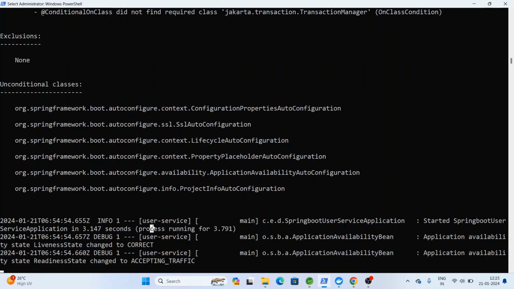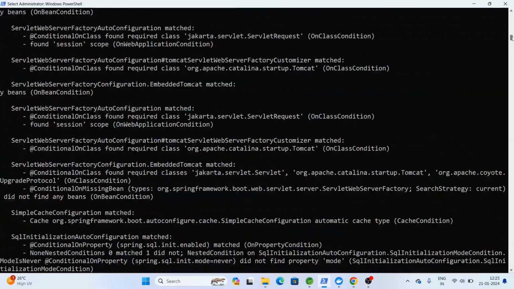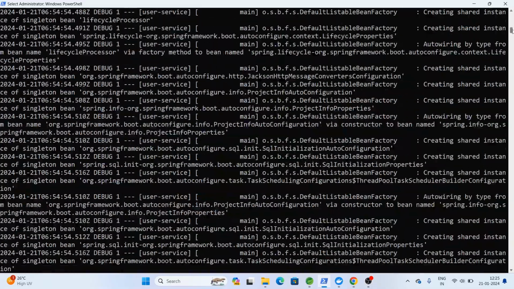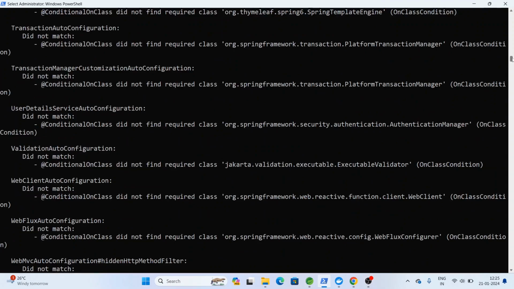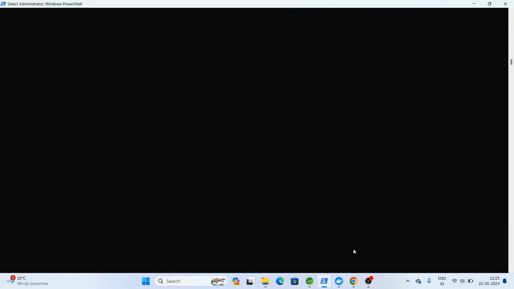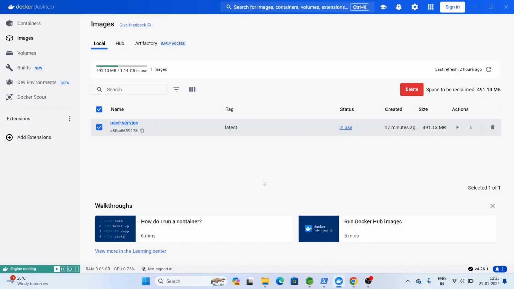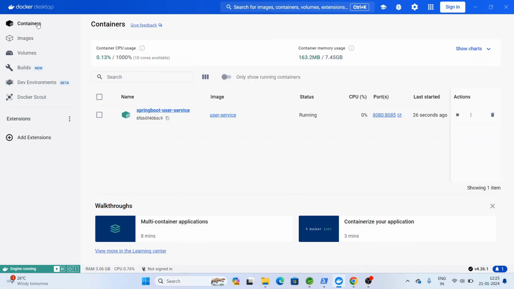You can see here it started the Spring Boot application. The application is started, so it has printed all the logs. You can see the logs in the Docker container also. Let's go to the container tab. Here you can see Spring Boot user service is a container created using the user service Docker image.